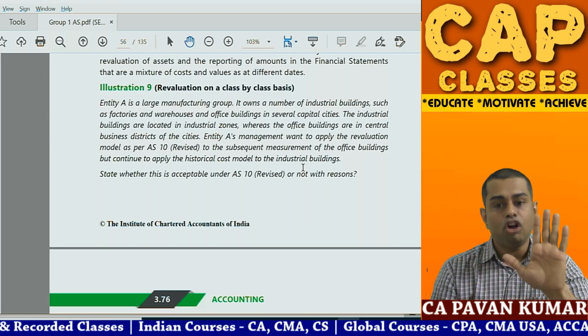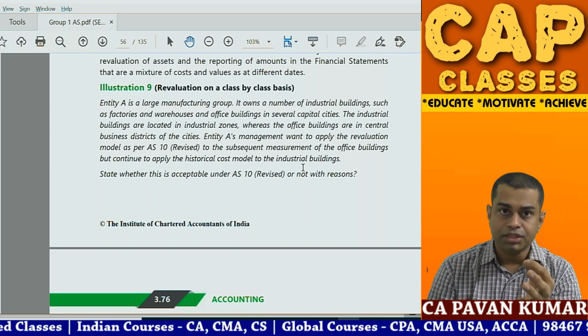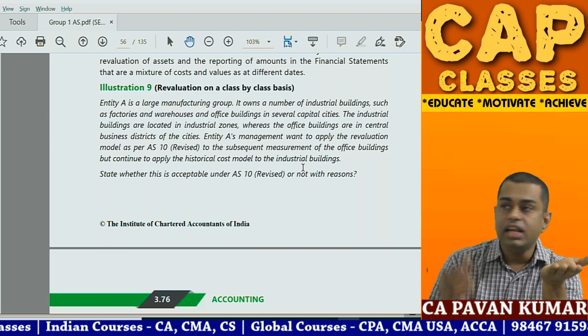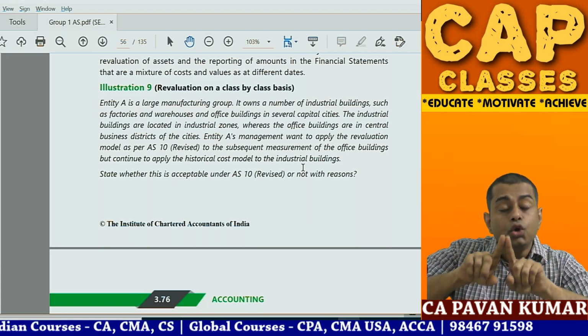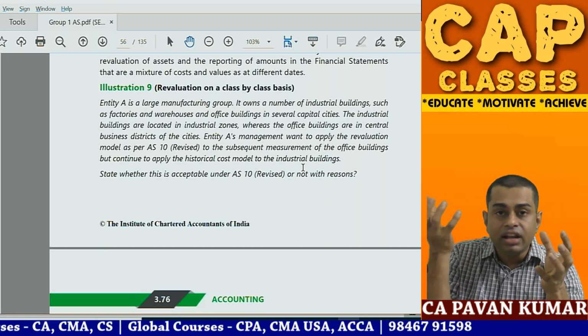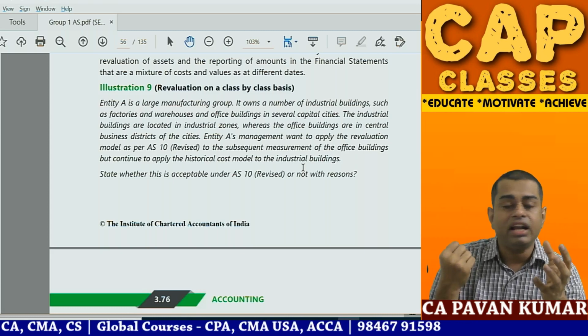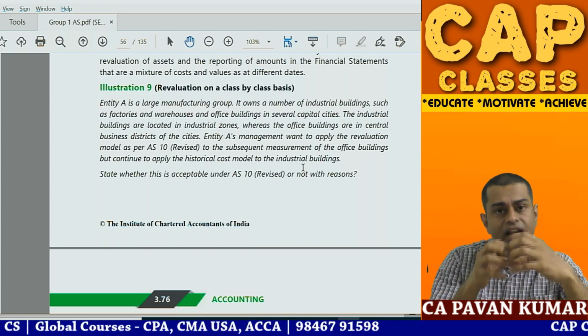But hello, hold on. The nature and the usage of office buildings and factory buildings are different. So they can be classified into two different categories: office buildings and industrial undertaking. Factories need not be put under the same heading. You can categorize them.